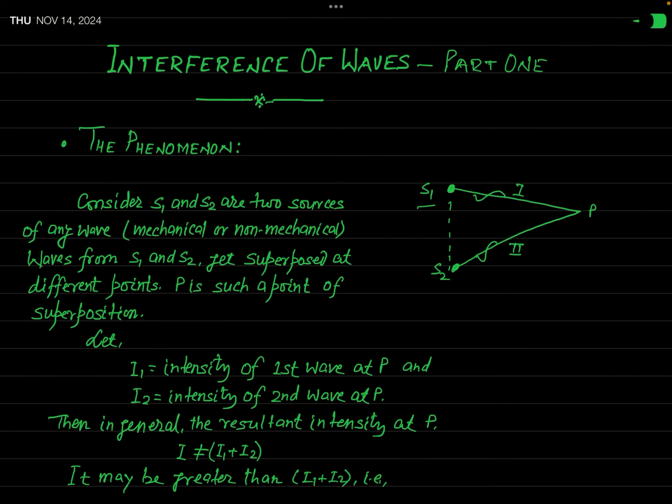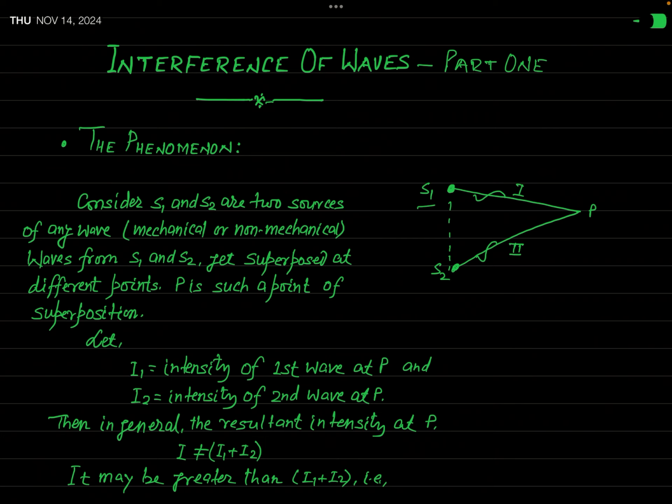There may be several points in this region where superposition of the waves from S1 and S2 will take place. Actually, in this figure, I have shown only one point P, where the waves from S1 and S2 get superposed. But don't think that this point P is a unique point.